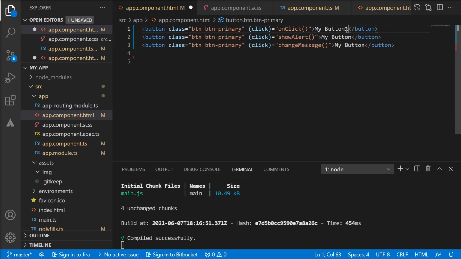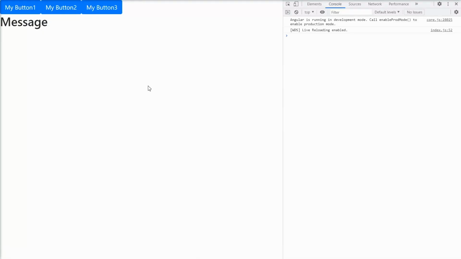Let me name this button differently, and let me also display the message that we have defined in our TypeScript file. For that, we will use our well-known text interpolation syntax. This will beautifully display the message value. Now, what do you expect clicking on the button 3? Yes, it changes the message to new message. In this way, you get a feel of how event binding makes your UI very user interactive. Based on user events like clicking, typing some text in the input, you can dynamically change the UI, which looks beautiful.